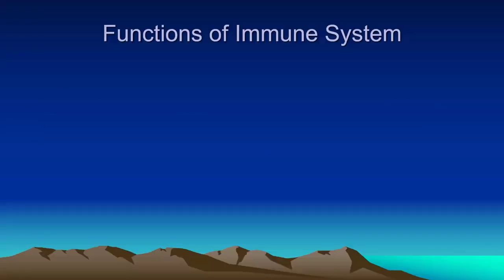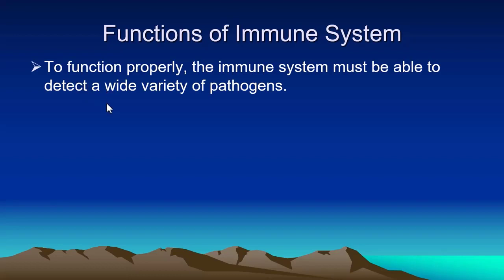Function of the immune system. To function properly, the immune system must be able to detect a wide variety of pathogens. There are millions of pathogens and they have different structures or different antigens on their surface. When the body's immune system works properly, it identifies all those antigens which are present on the surface of infective organisms.